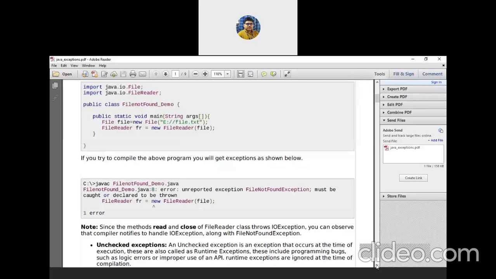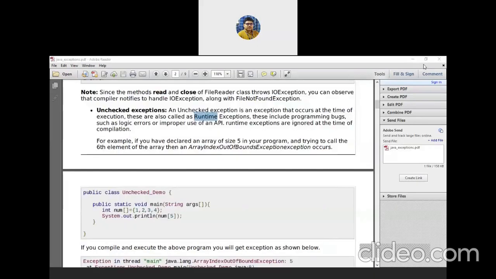So what is this? It is basically a class. I am showing you the hierarchy of this exception class so that you can understand. Before going to that part, here is an example. Try to differentiate between these two types of exception: one is unchecked, another one is checked. Now I am talking about the unchecked exception.